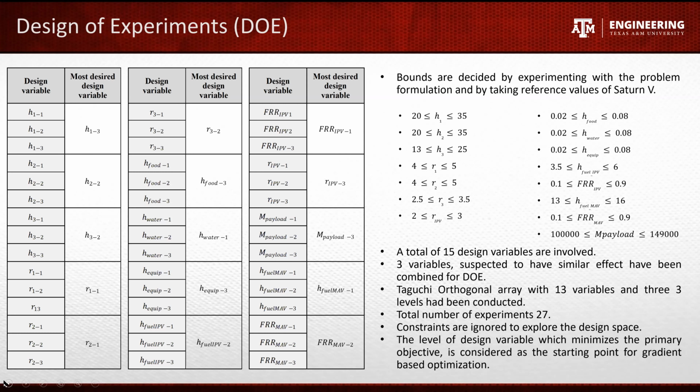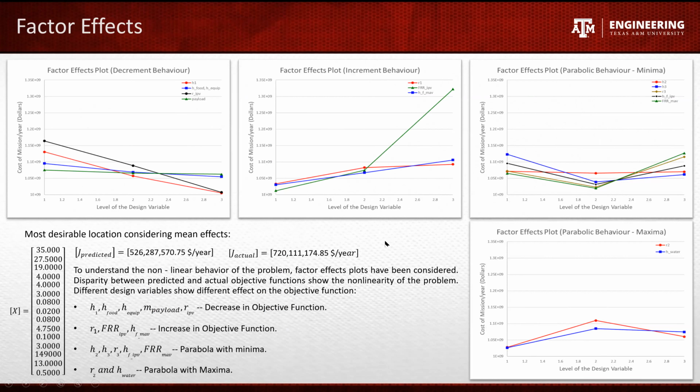Coming to the factor effects, the factor effects are plotted for all the design variables. These are divided into categories based on their impact on the objective function. The most influential design variable from this analysis is the FRR IPV, the green one over here, which decides the fraction of fuel required to reach from LEO to LMO. Moreover, the cost of fuel used in this maneuver is the highest, and this satisfies the intuition as well.